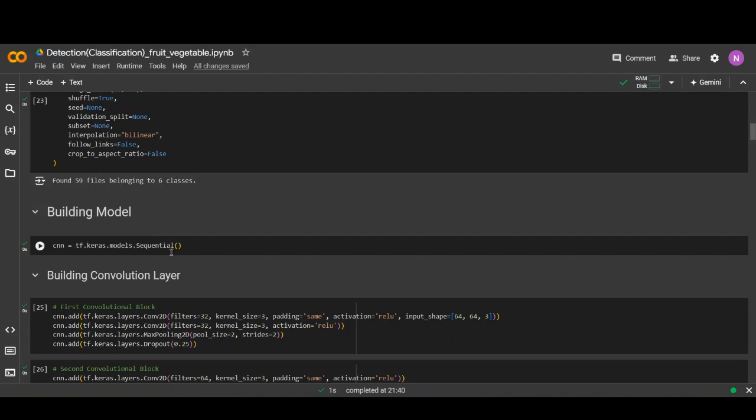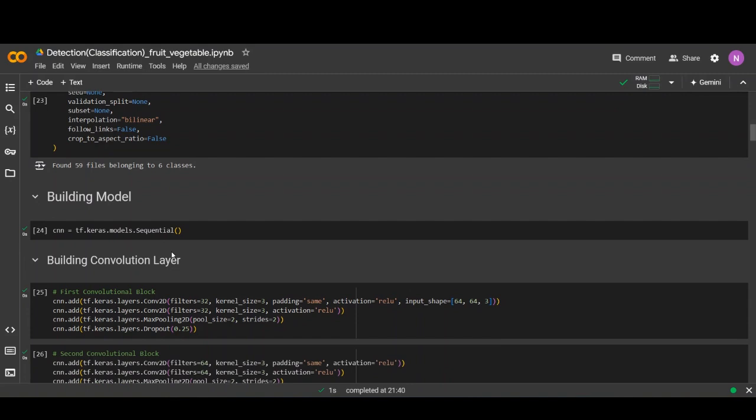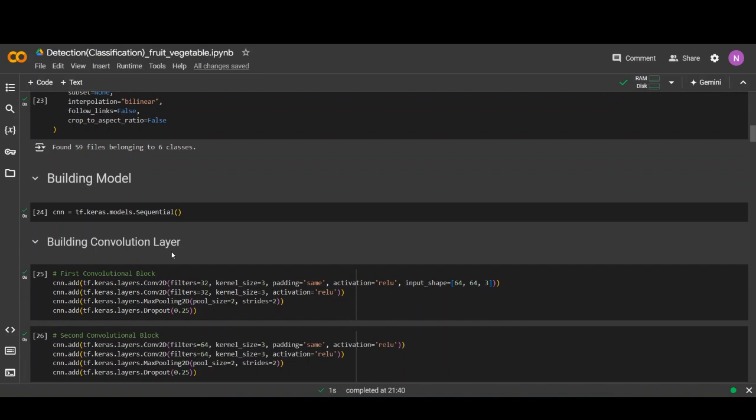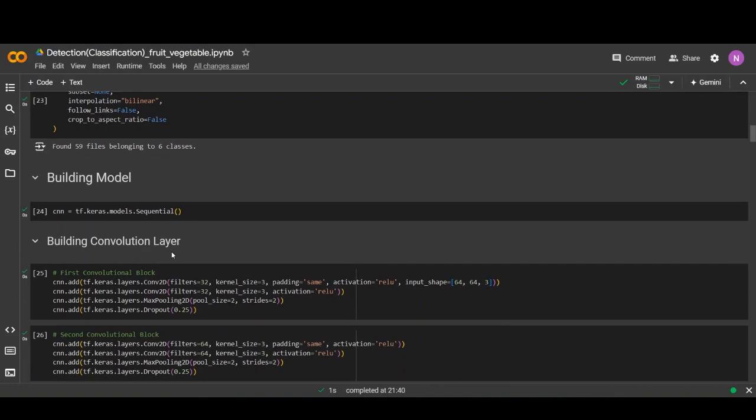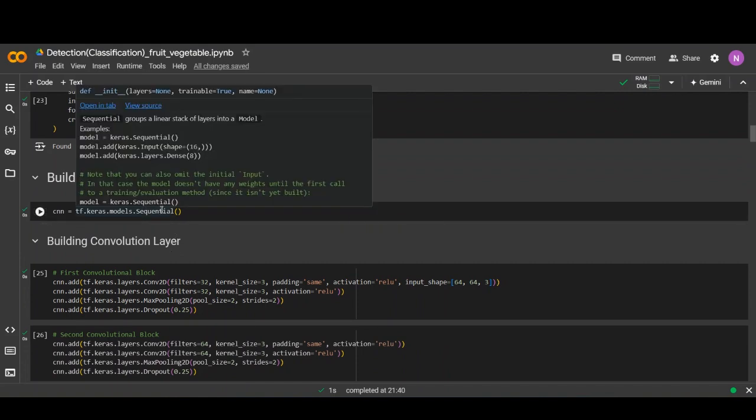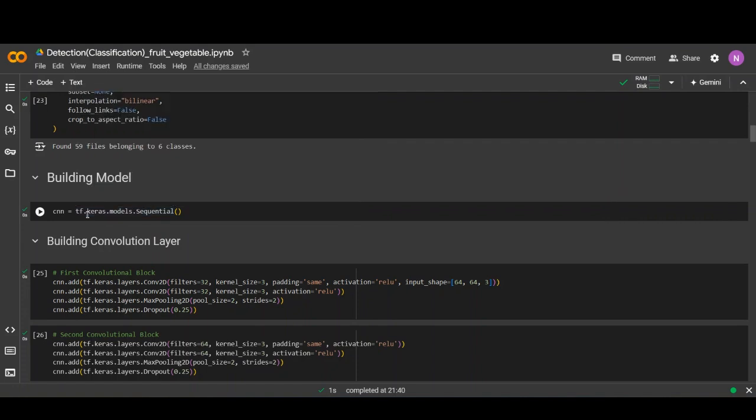In this step, I have created a CNN model for our project. CNN stands for convolutional neural network. We have used the sequential model from the TensorFlow module in Keras modules, tf.keras.models.Sequential.